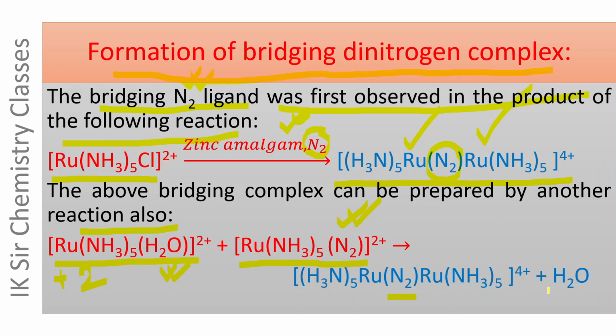This H2O molecule comes out from the coordination sphere, and the N2 molecule acts as a bridging ligand between two ruthenium 2+ ions.